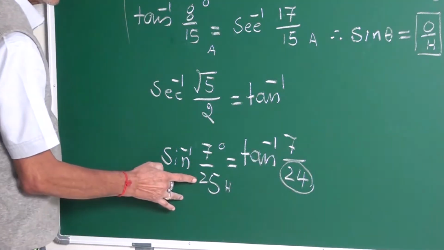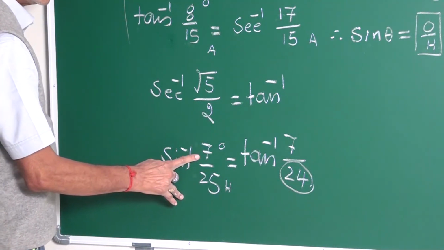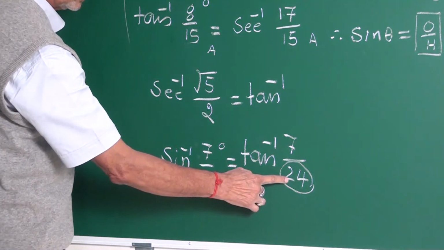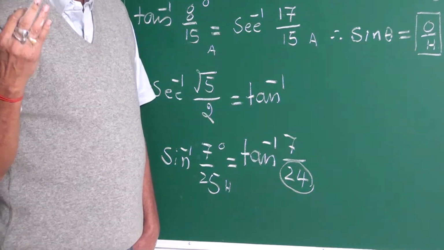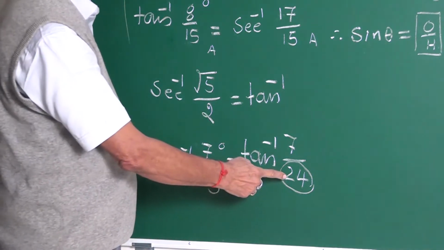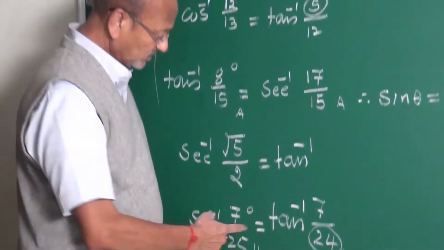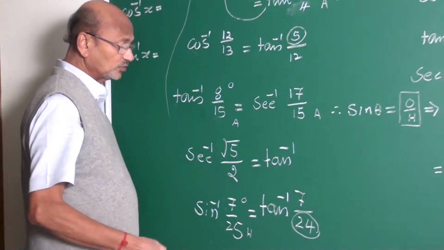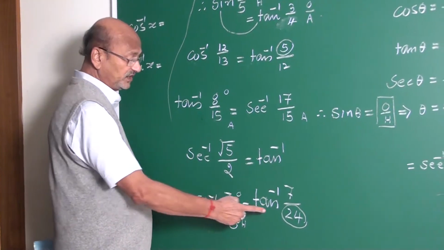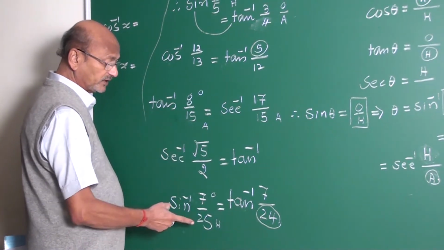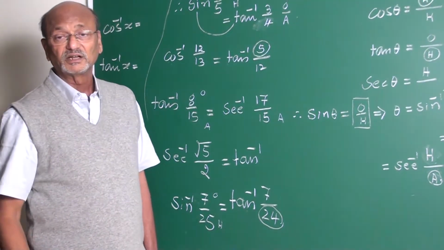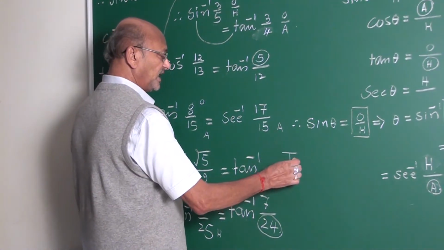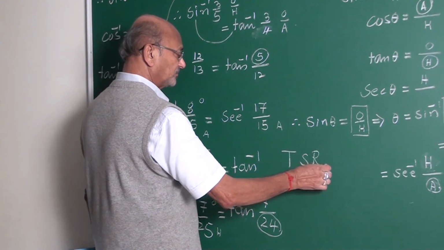Otherwise, it was very difficult. See, 625 minus 49, then one number comes, square root of that number. You can spend even more than 1 minute in getting what is 24. Then the question will take another 1 minute. If you remember Pythagorean numbers, in a fraction of a minute you can do the example. If you do not know the Pythagorean numbers, that will take time, my friends. And this is how you must use these time-saving results.